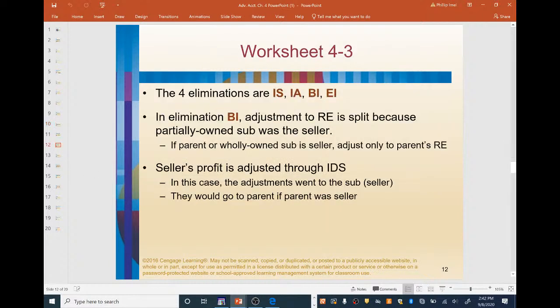So what they're saying here, if the parent or wholly owned sub is the seller, then adjust only to the parent's retained earnings. The adjustment to retained earnings is going to be split if it's a partially owned sub making the sale. So that's the only time it's going to be split, okay, is if it's a partially owned sub making the sale. If it's the wholly owned sub or the parent, only adjust to retained earnings of the parent. Seller's profit is going to be adjusted through the income distribution schedule. In this case, the adjustment went to the sub, the seller. They would go to the parent if the parent was the seller. So you're going to adjust whoever is the seller. In this case, it was the sub.